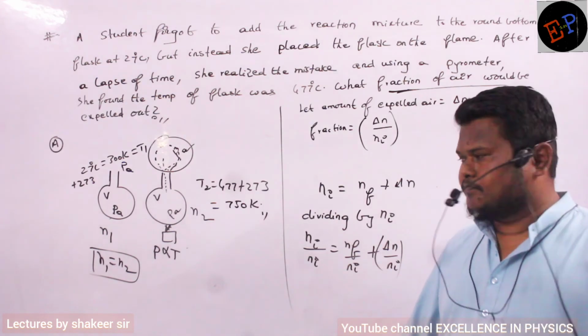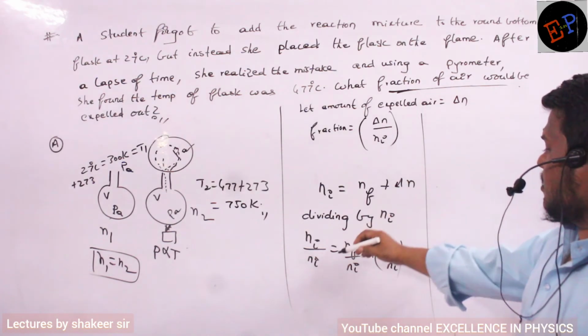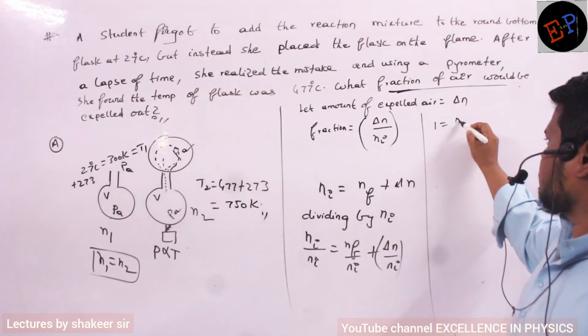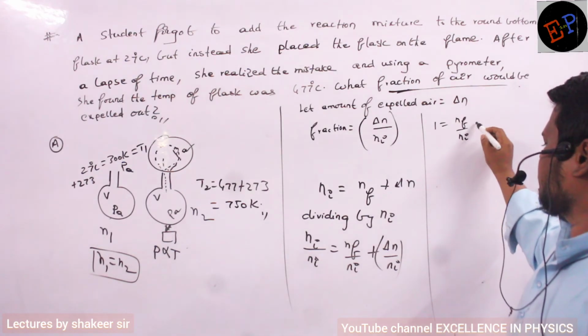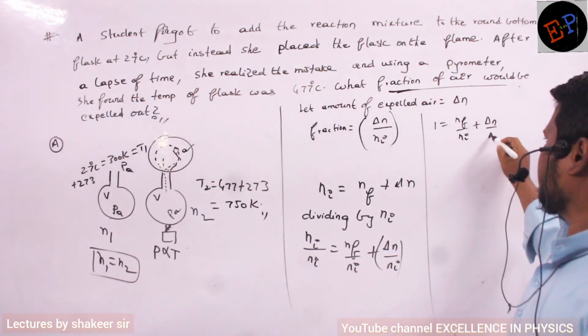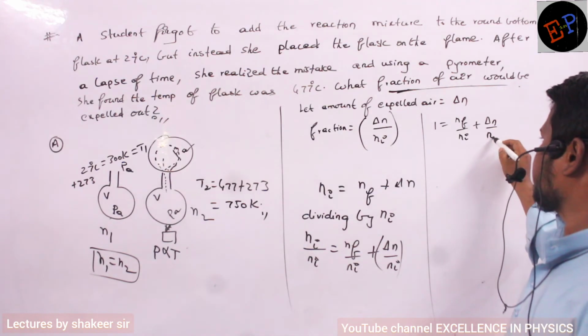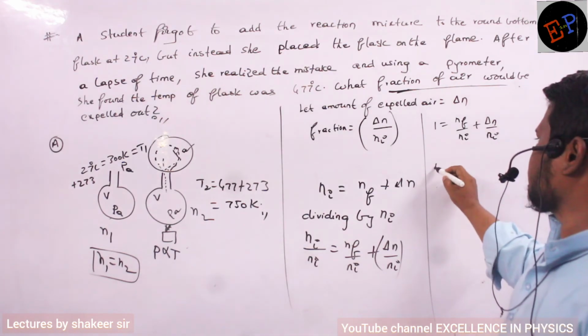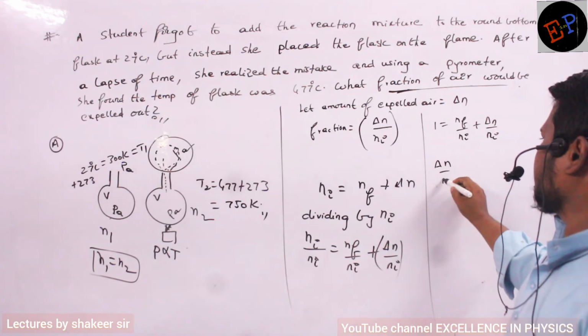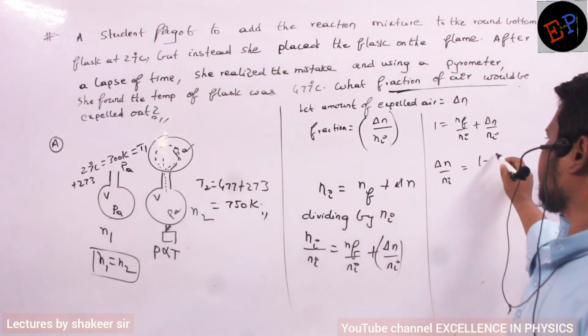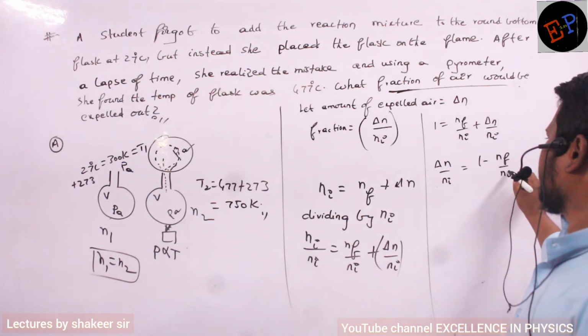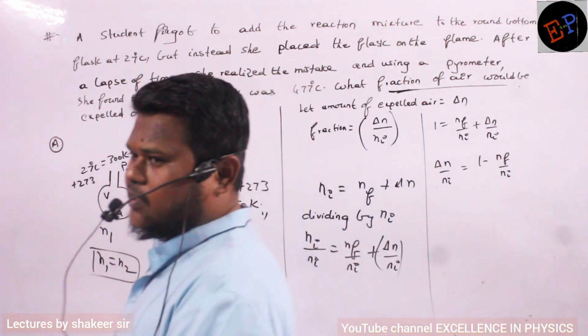That is our purpose. Now see, Ni by Ni is 1. So 1 is equal to Nf divided by Ni plus delta N divided by Ni, initial number of moles. So I want this relation only, so delta N divided by Ni is equal to 1 minus Nf divided by Ni. I can write like this, no?